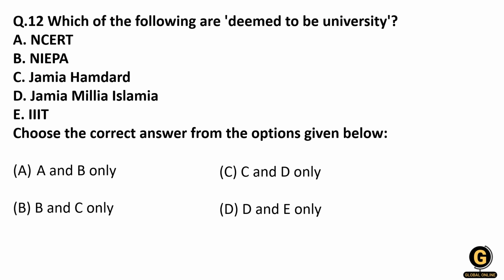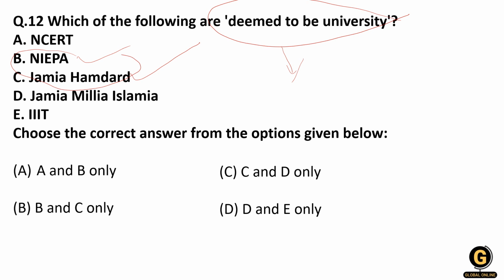Now, which of the following is deemed to be a university? First of all, what is a deemed university? According to Section 3 of the 1956 UGC Act, a deemed university is a university of high importance, suggested by UGC, and it is granted by the central government on the suggestion of the University Grants Commission. The Jamia Hamdard and the National Institute of Educational Planning and Administration are examples.